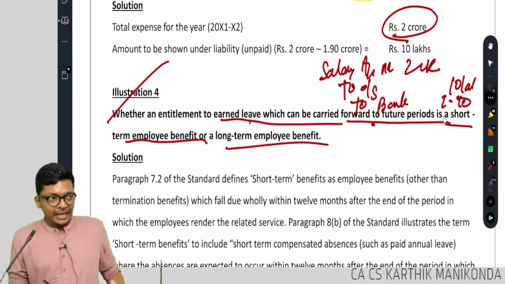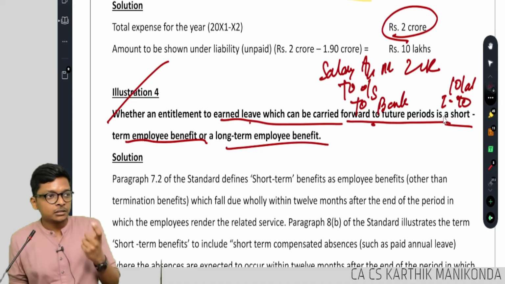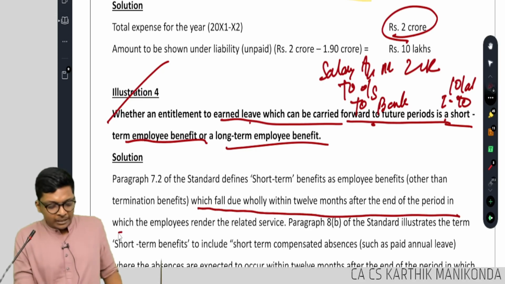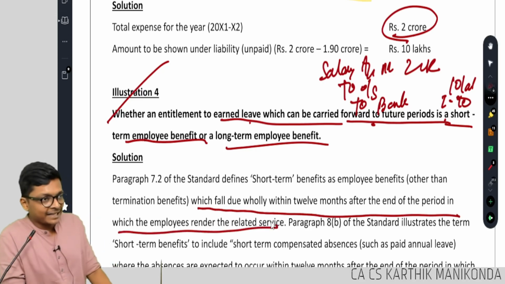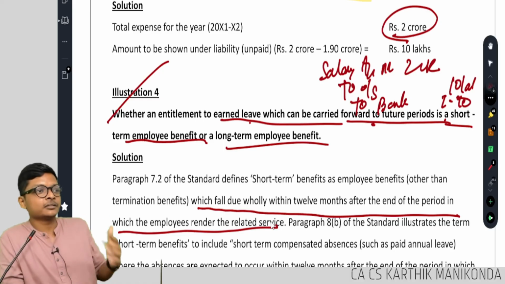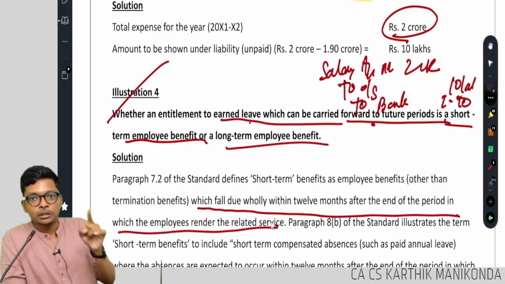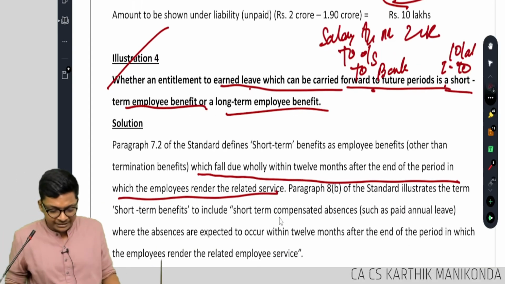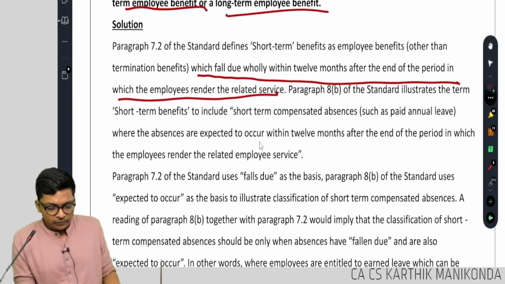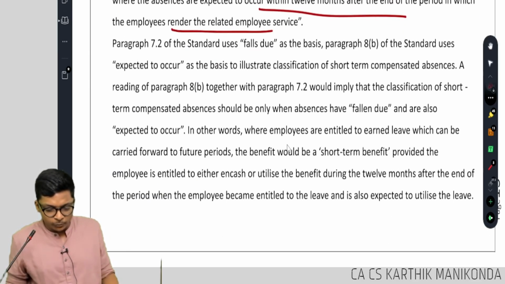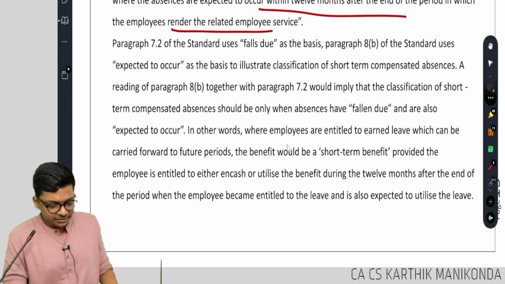Now, basically, short term means within 12 months. So all these leaves which fall due wholly within 12 months from the end of the period are short term. If leave can be carried forward for 5 years, then it becomes long term. Within 12 months, short term. So they are saying within 12 months it's short term, and second, if it is more than 12 months, look at this.